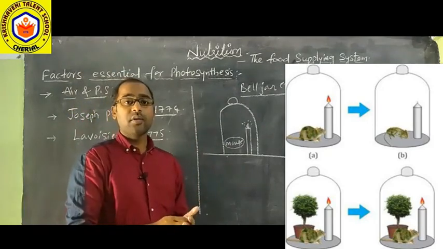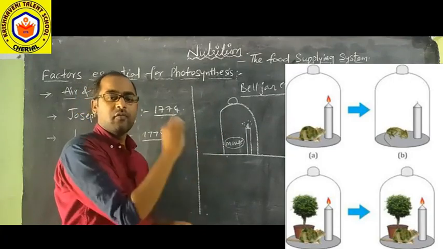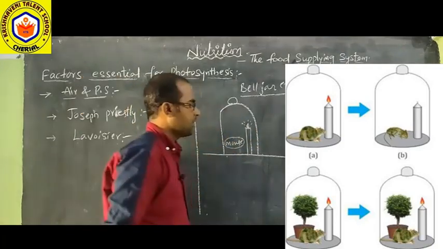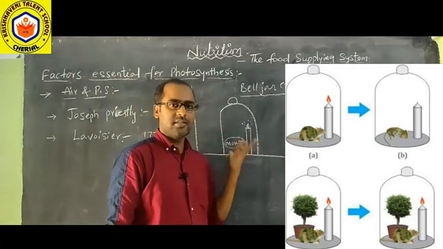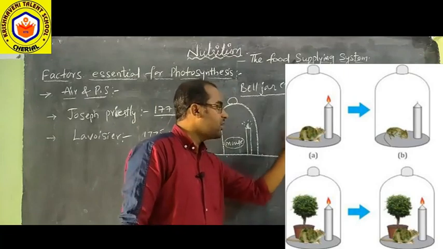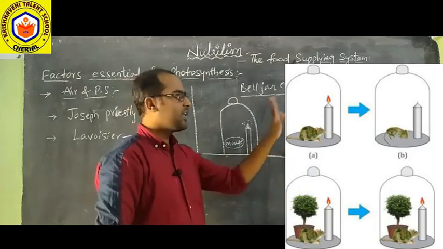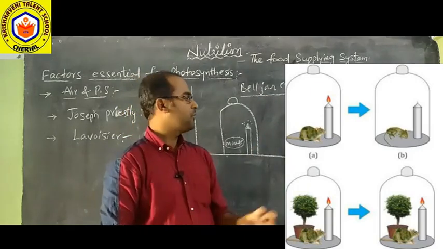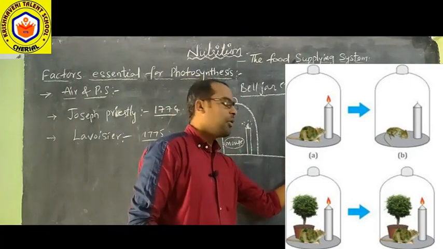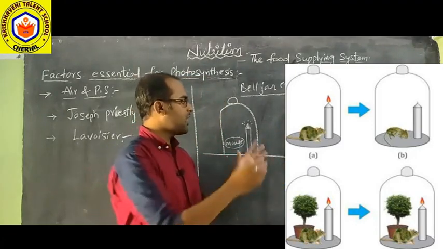Then he concluded that in this bell jar there is some component of air which is responsible for the burning of the candle and for the survival of the mouse. Then, this time, he inserted the mouse again, and the candle again. Along with these two, he placed a mint plant inside, and he started observing. This time there is no extinguishing of the candle, and the mouse did not suffocate.